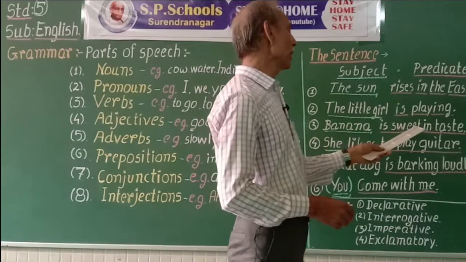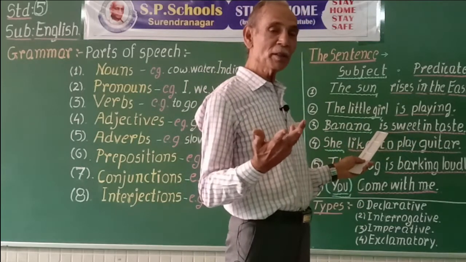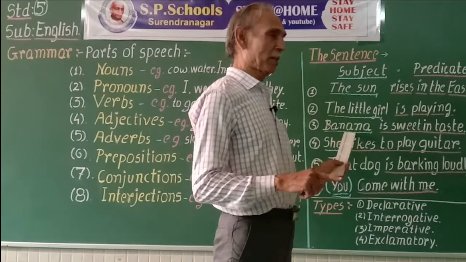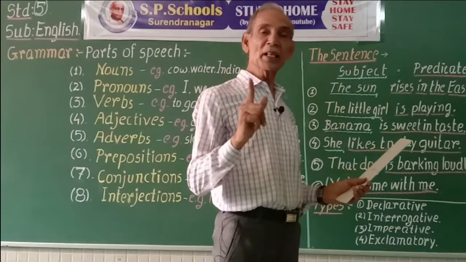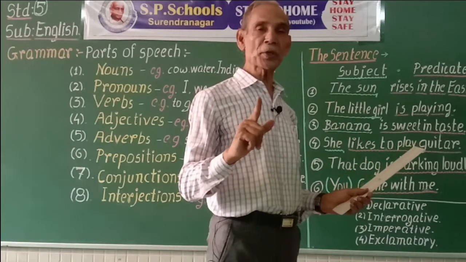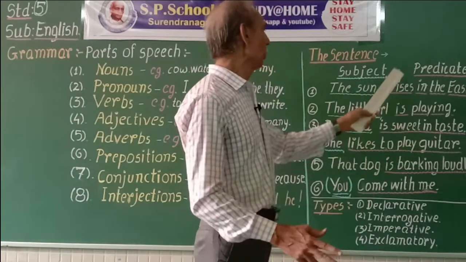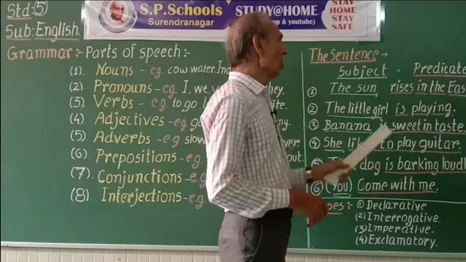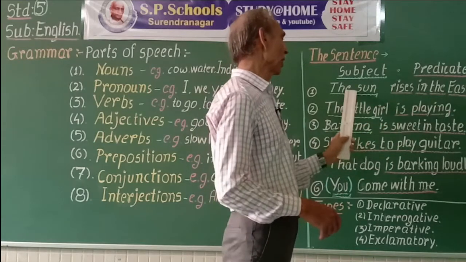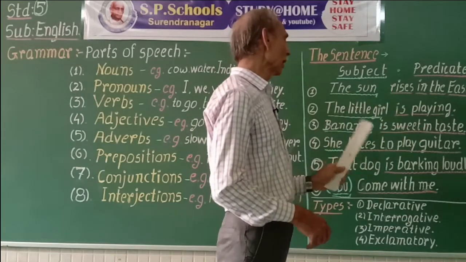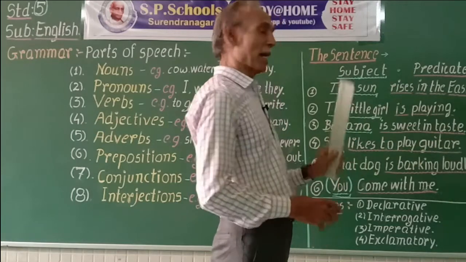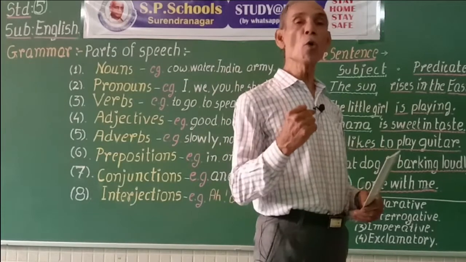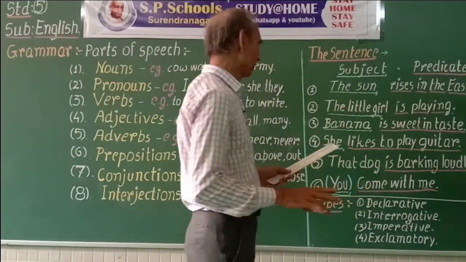Subject is the answer to the question what or who in the sentence. What is rising in the east? The sun. Who is playing? The little girl. What is sweet in taste? Banana. The answer to the question what or who becomes the subject.